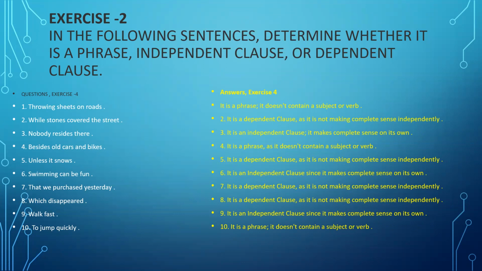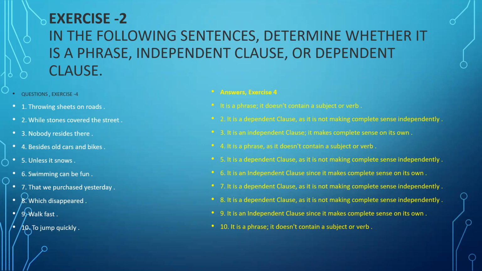"Besides old cars and bikes" is a phrase. It does not have a subject or a verb. "Unless it snows" is a dependent clause as it is not making complete sense and it is starting with "unless." "Swimming can be fun" is an independent clause as it makes a complete sentence and sense and can stand on its own. "That we purchased yesterday" is a dependent clause.